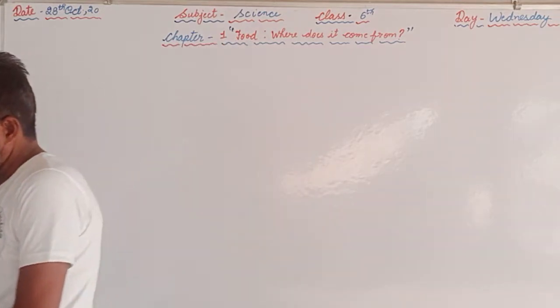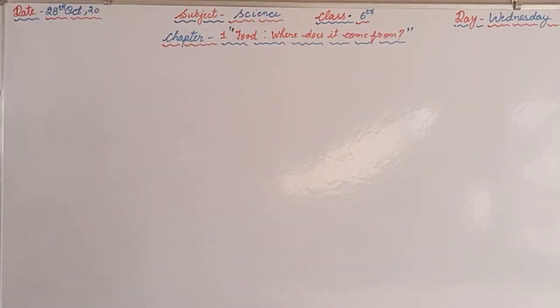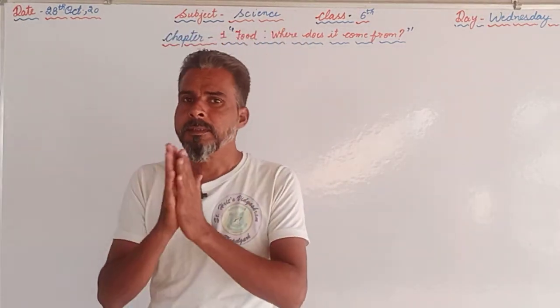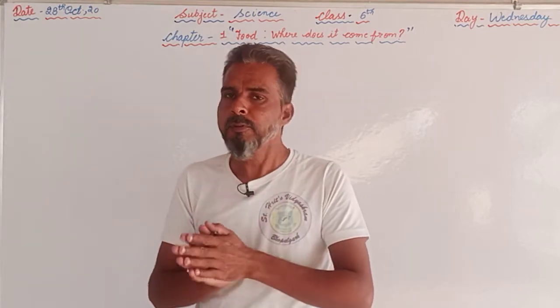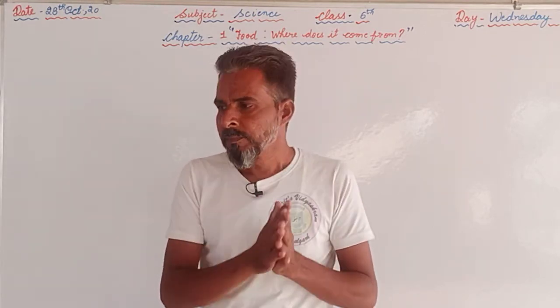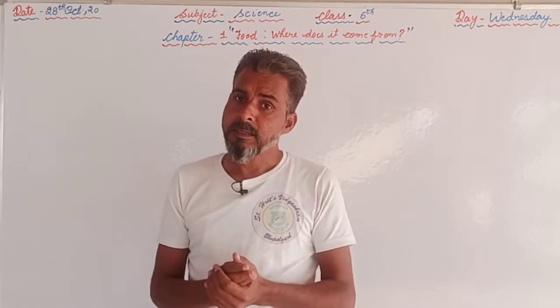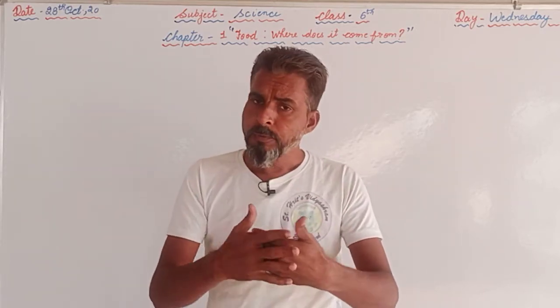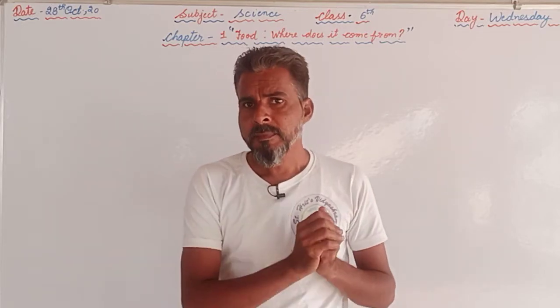Afterwards we have discussed the edible things and non-edible things, sources of food and milch animals, as well as the category of the animals, that is herbivore, carnivore and omnivore. At the same time we have also discussed in which form we are supposed to get the food from the plants as well as from the animals.